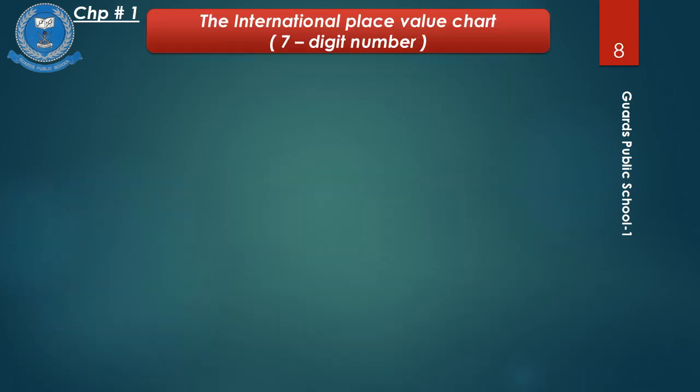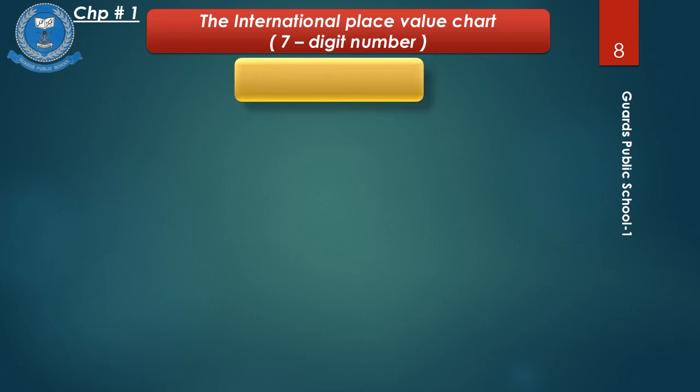Now students, after knowing about the periods and their members, let's consider a 7-digit number to place in the International Place Value System. 6529345.